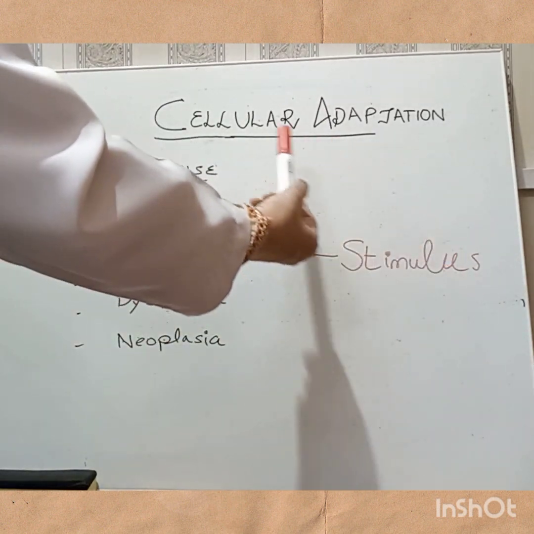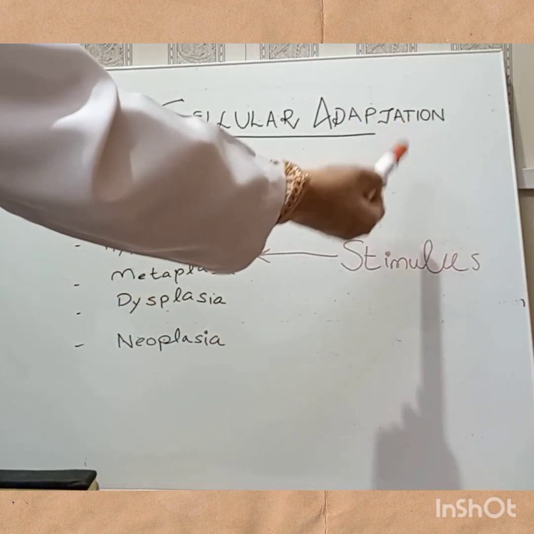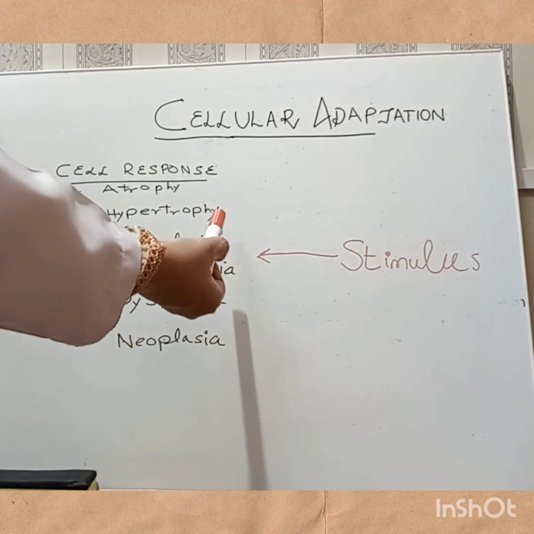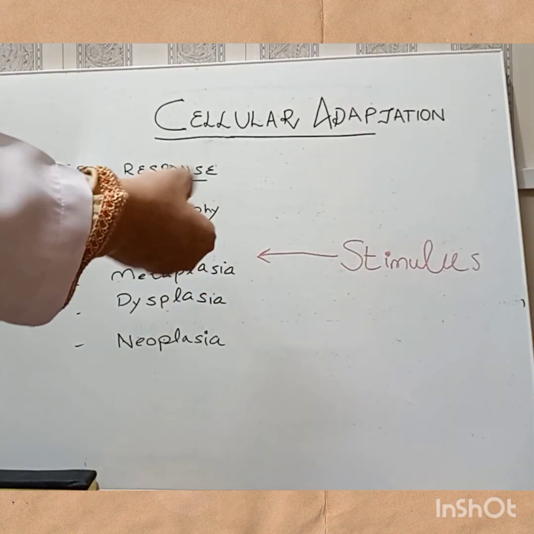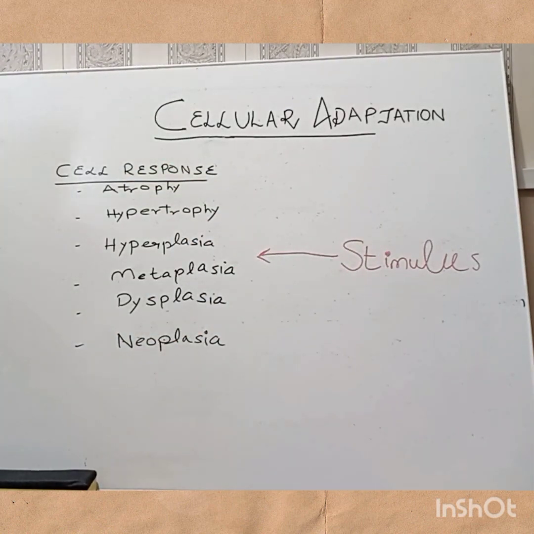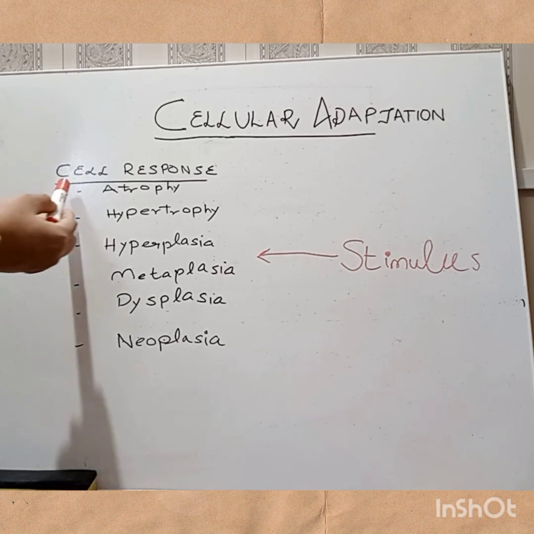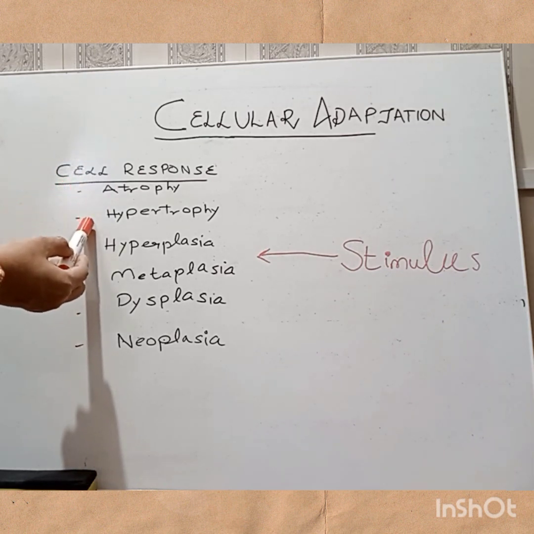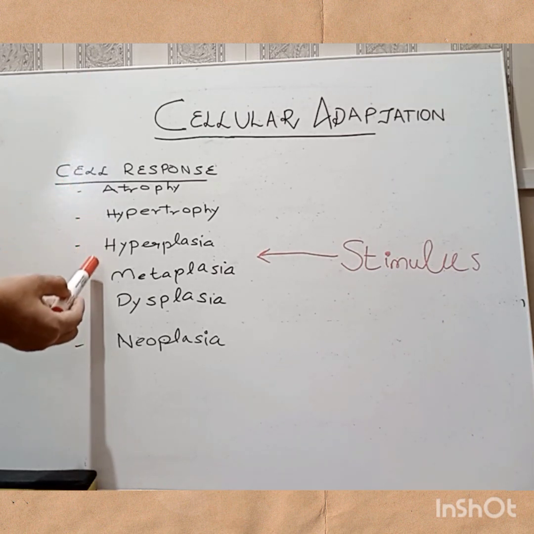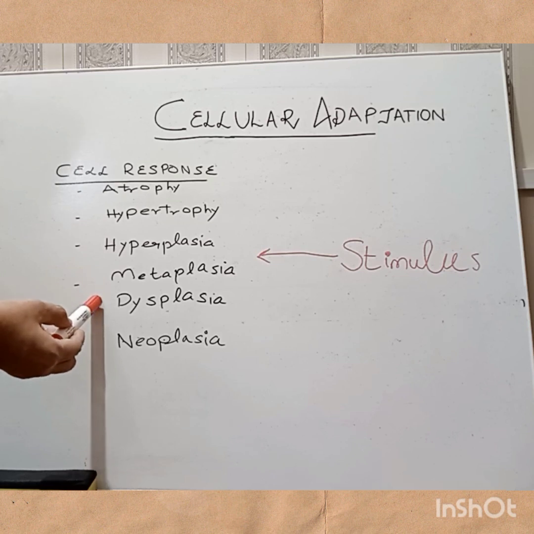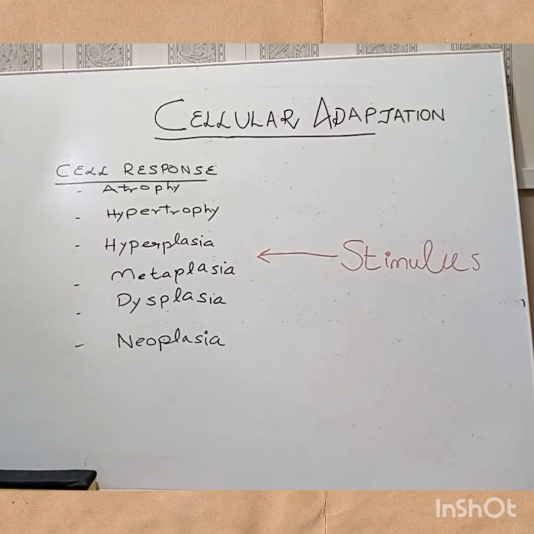Whenever there is some stimulus, in response to that, this might ultimately lead to cell injury, and in response to that cell injury, there are various cell responses that can result in atrophy, hypertrophy, hyperplasia, metaplasia, dysplasia, or neoplasia.